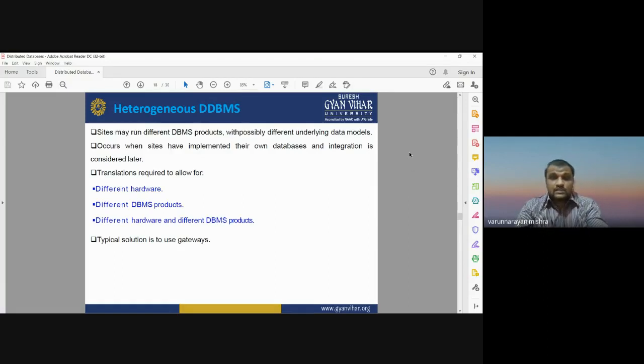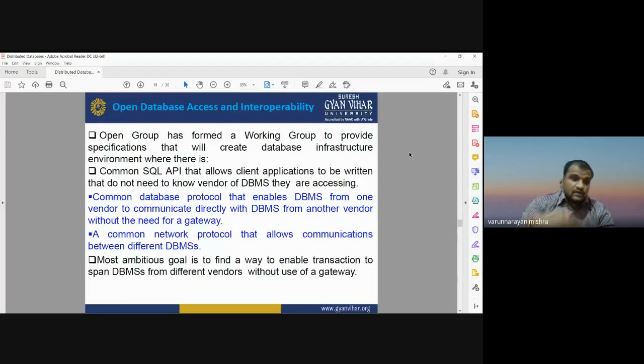This is about the heterogeneous database management system. For this distributed database management system, there is an open access and interoperability option. Open group means it has been formed as a working group to provide the specifications that will create the database infrastructure environment. For database access, we need to have some common SQL.